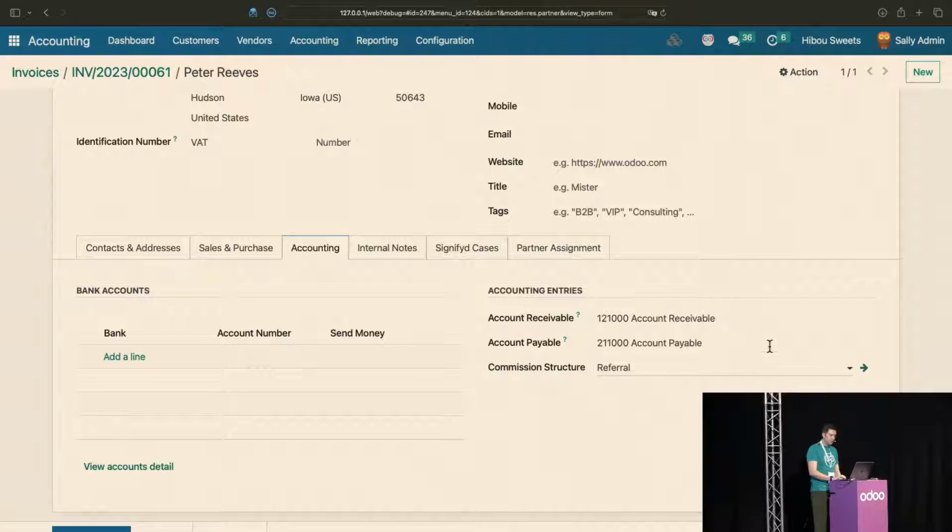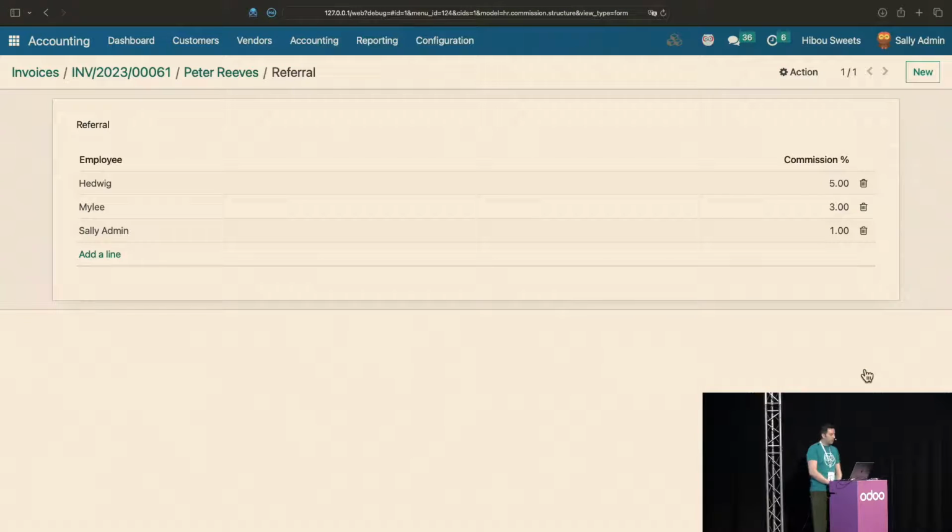commission structure. The commission structure overrides the salesperson on the invoice, and you can think of this as like being a distribution for maybe a historic customer or something that came in, or that in this case, Miley, for example, is responsible for onboarding this customer or something like that. And so every time we make a new sale for this person, this set of employees, if you will, gets this.